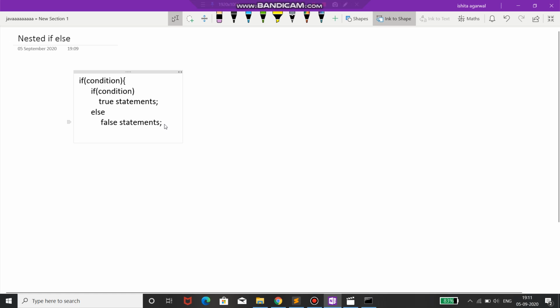Okay, now we have the else part. This else will be executed when the outer if condition is false.